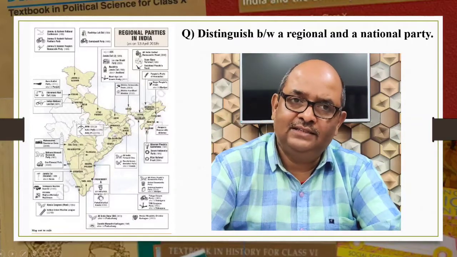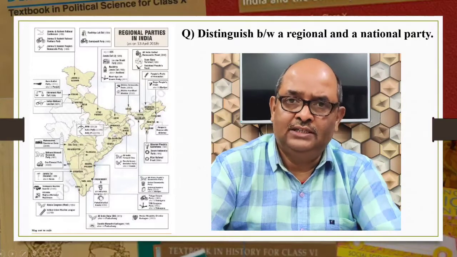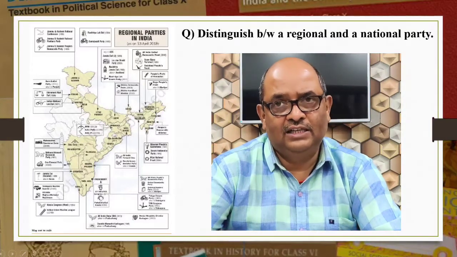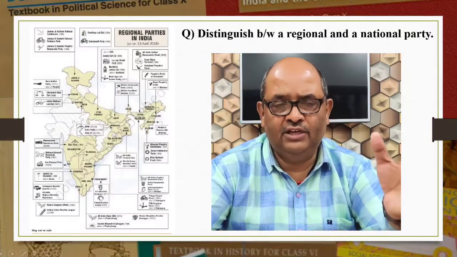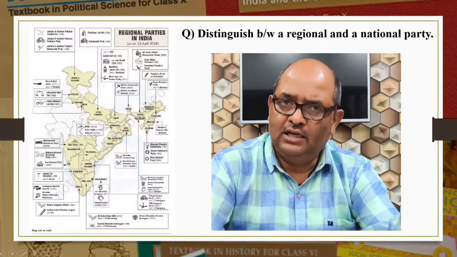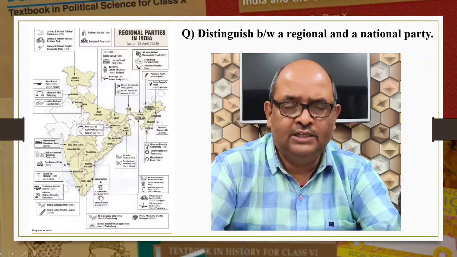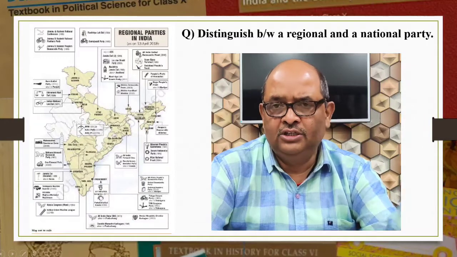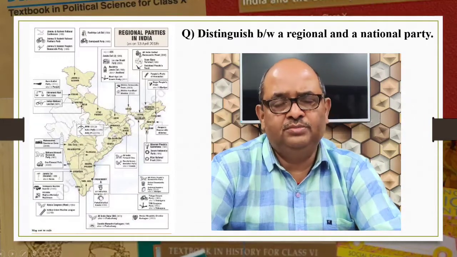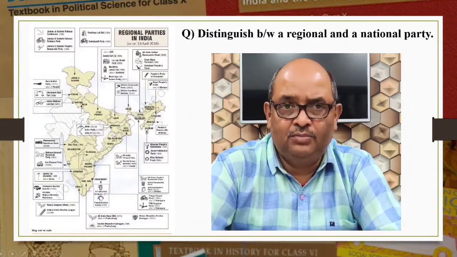Regional parties raise regional issues. National parties raise national issues. Then give examples of each. Akali Dal, Jharkhand Mukti Morcha, they are regional parties. Indian National Congress, BJP, etc. are national parties.